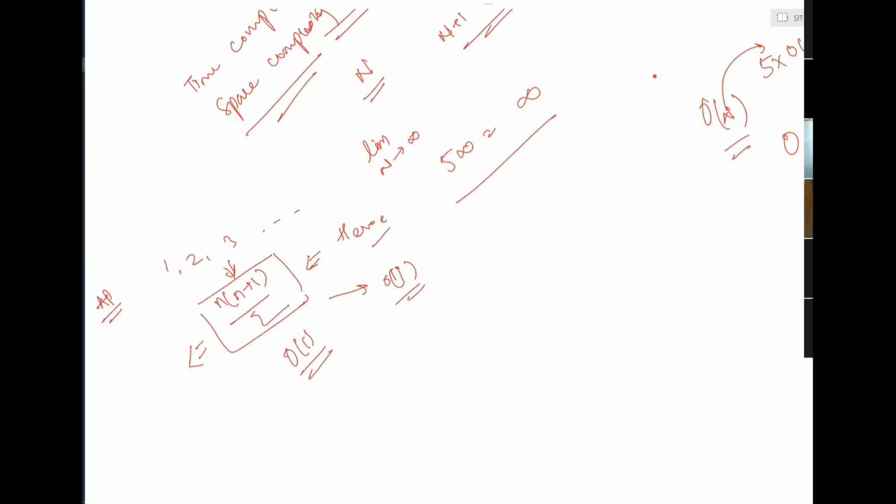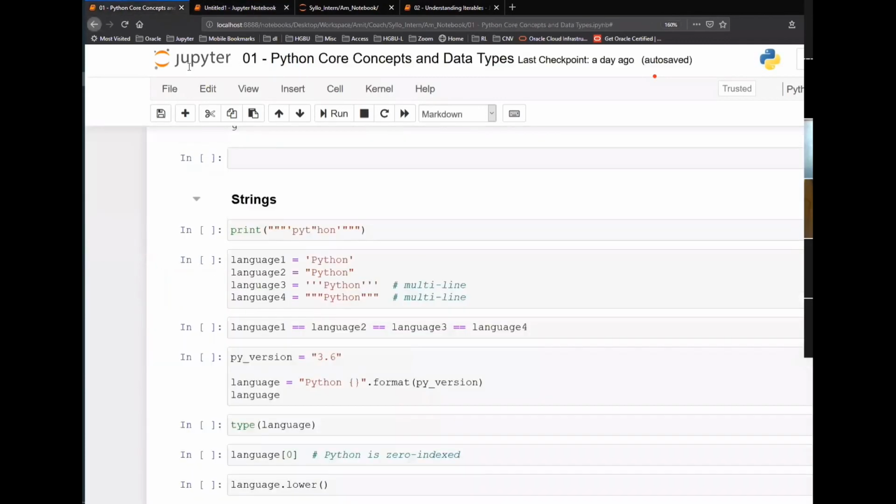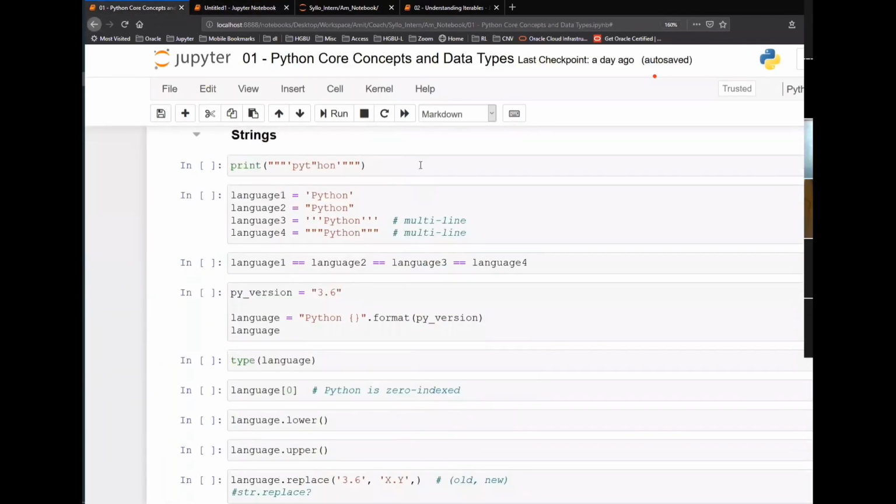Now let's iterate through some of the basic concepts, then again we will jump to some of the problems. Okay, so let's start with strings. In Python, like in other programming languages, you can define a string within single quotes, or in double quotes.